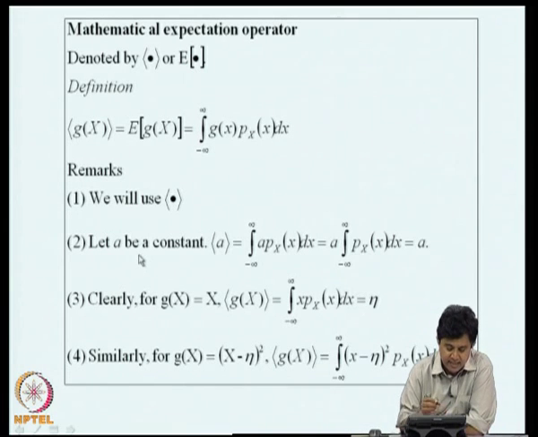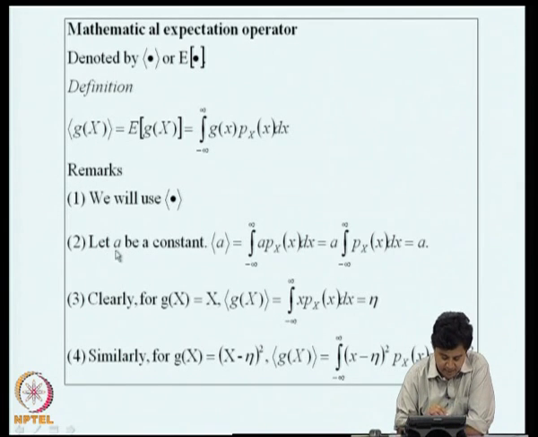Now, let a be a constant. What is the expected value of a constant? This is the integral from minus infinity to plus infinity of a Px of x dx. a is a constant, so we can take that outside and we are left with a into the integral from minus infinity to plus infinity of Px of x dx.